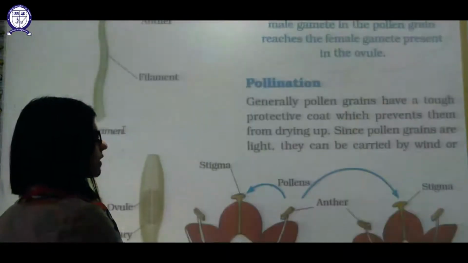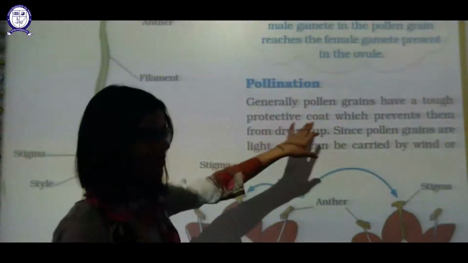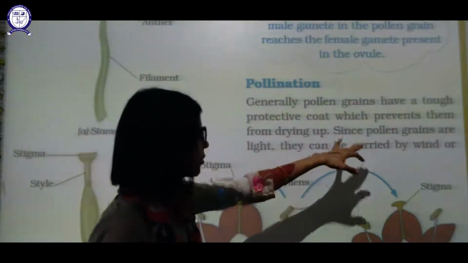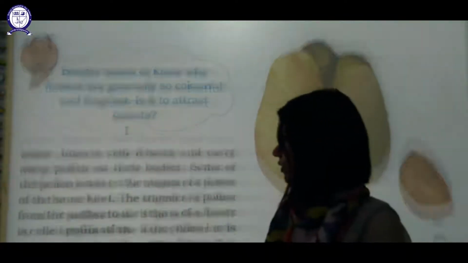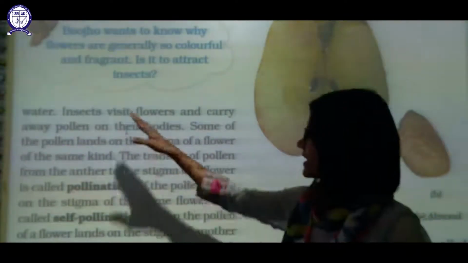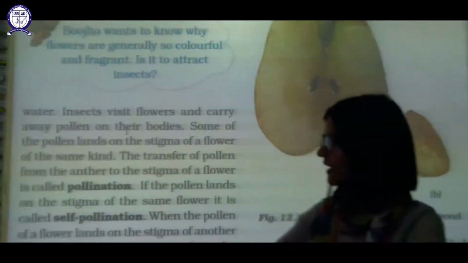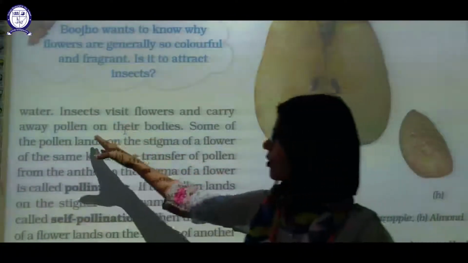Okay, now what is pollination? Generally pollen grains have a tough protective coat which prevents them from drying up. Since pollen grains are light, they can be carried by wind, water or insects. Have you seen many insects are attracted towards flowers? Let us discuss what happens. Insects visit flowers and carry away pollen grains.